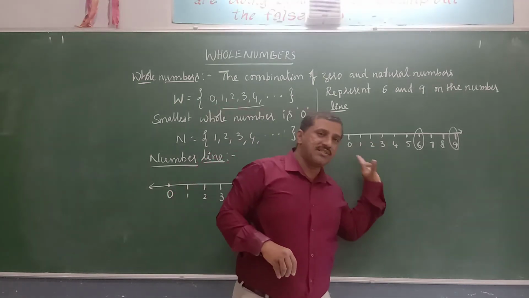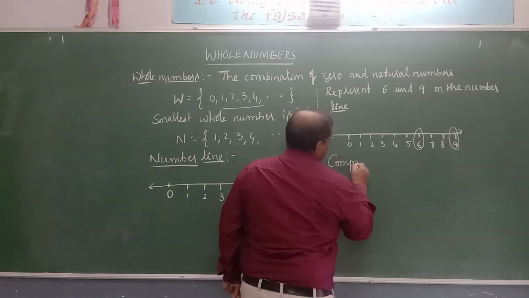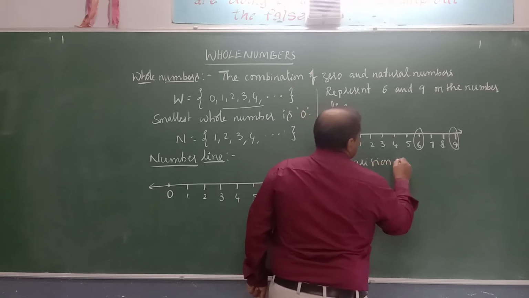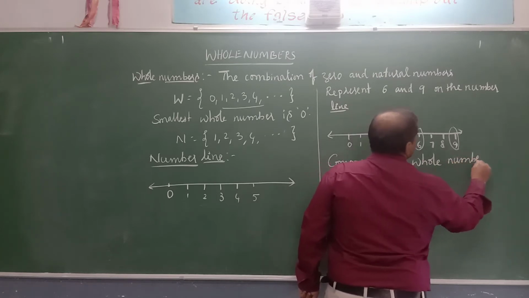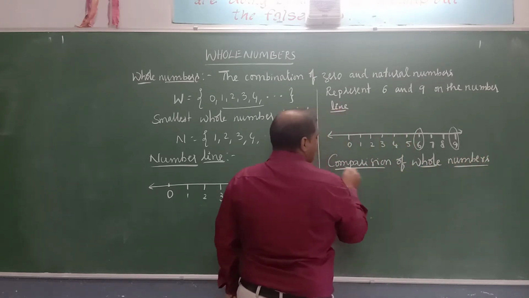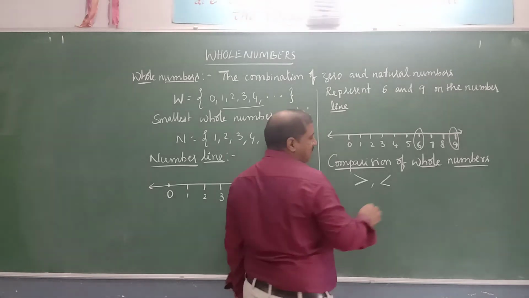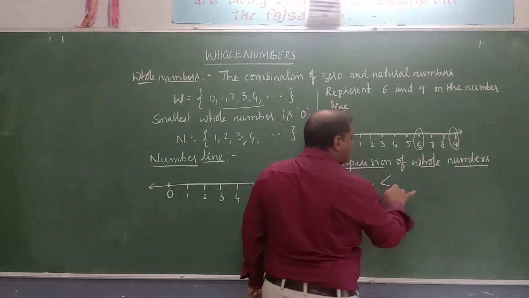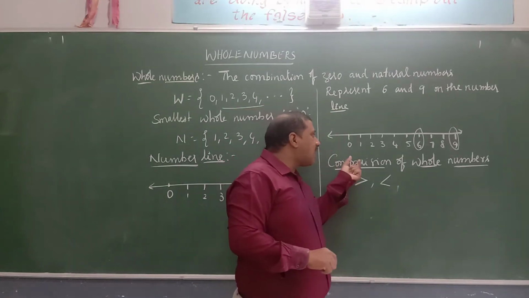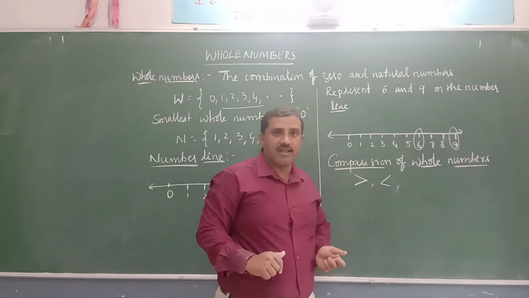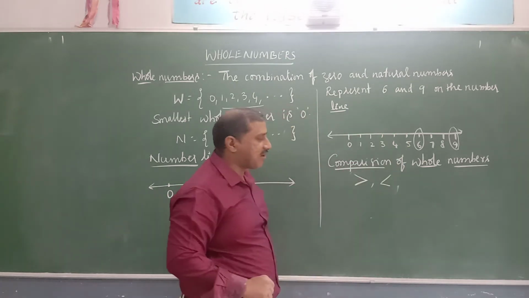We can also use this number line to compare whole numbers. Comparison of whole numbers. So how do we compare? What symbols do we use to compare whole numbers? This is one symbol, called the greater than symbol. And this symbol is called the less than symbol. We have one more symbol, equals to, that we put for equal numbers. Do you think any two whole numbers are equal? No, definitely not. Each whole number is different from the other whole numbers.